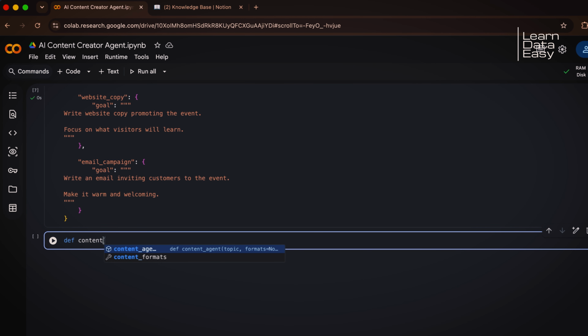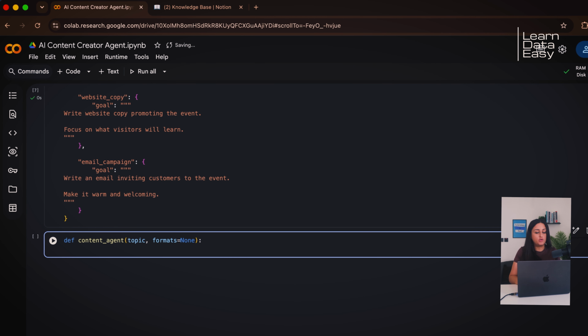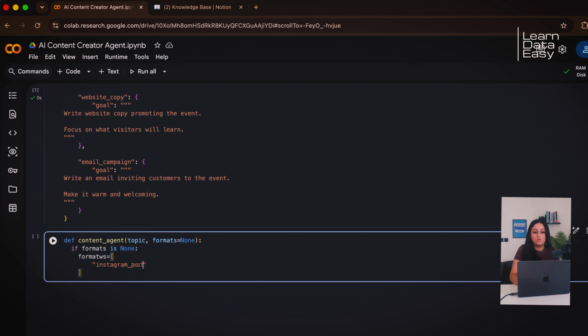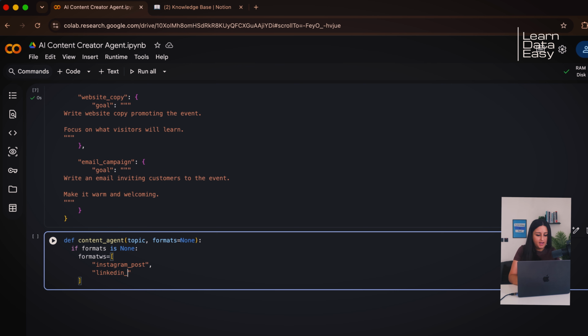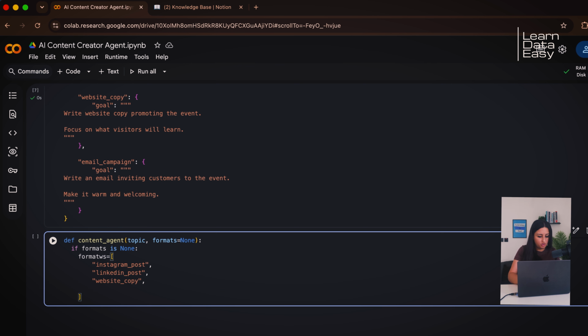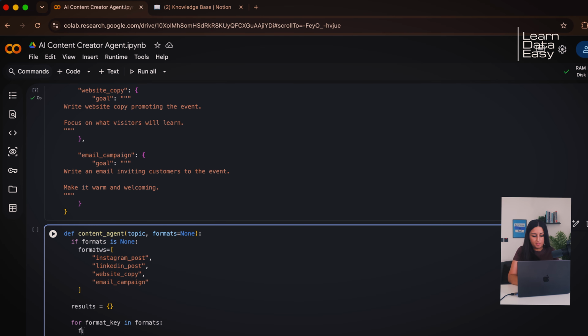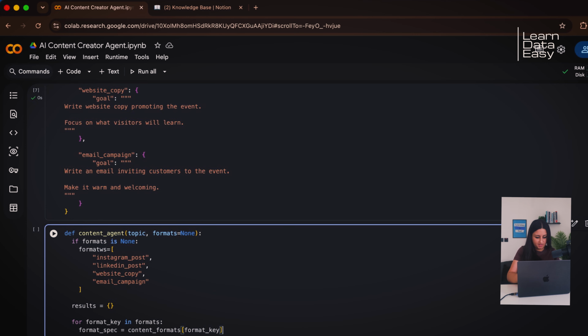Now let us combine everything. So we're going to create a function called content agent, and in this function we are just going to bring all of the steps together, and we're going to have the content format. So we have the Instagram post, the LinkedIn post, the website copy, the email campaign, all in one section.